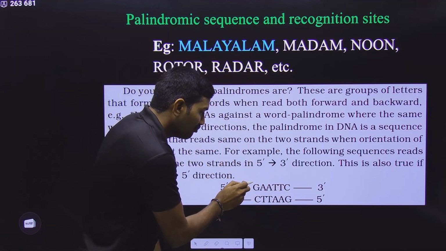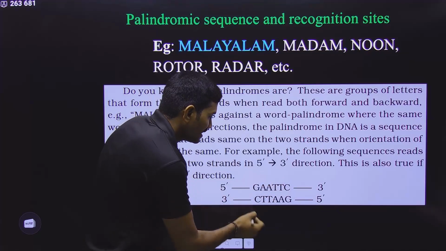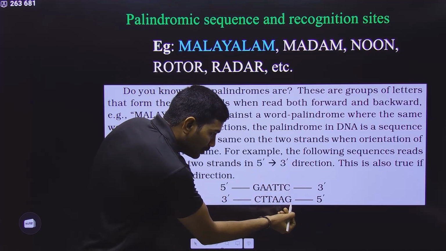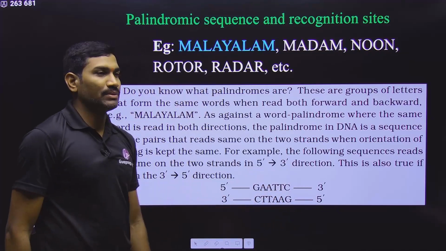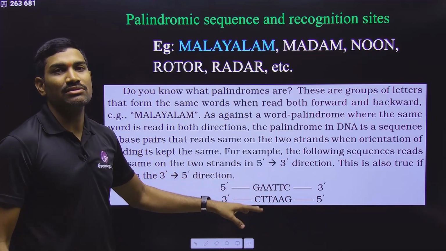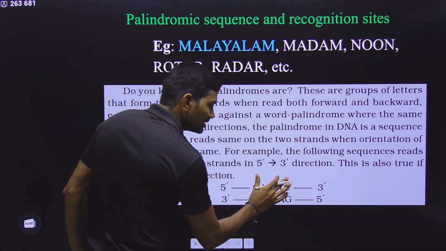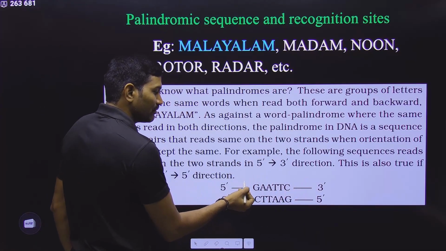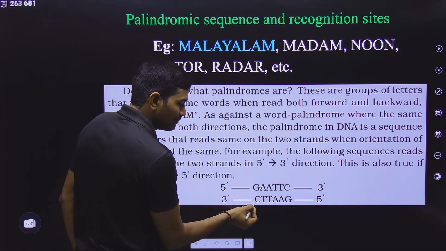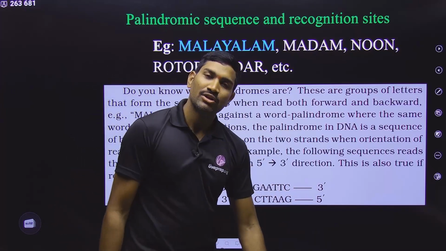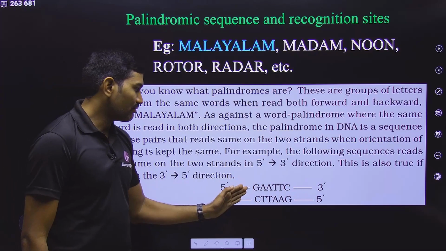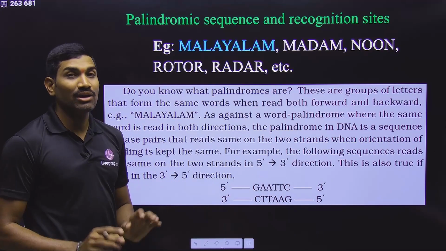Here, in one strand if you are reading from 5' to 3', for the same segment in the opposite strand you need to read from 5' to 3'. Then you will get exactly the same sequence. Or in one strand you can read from 3' to 5', and in the other strand for the same segment read from 3' to 5'. You will get exactly the same sequence, whether 5' to 3' or 3' to 5'.